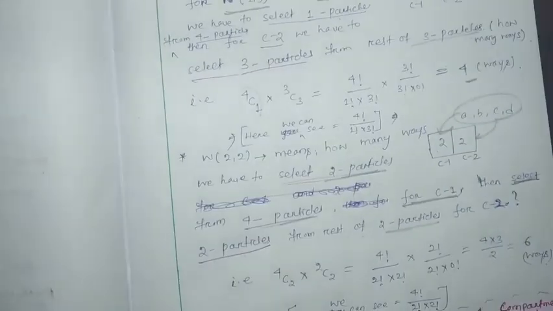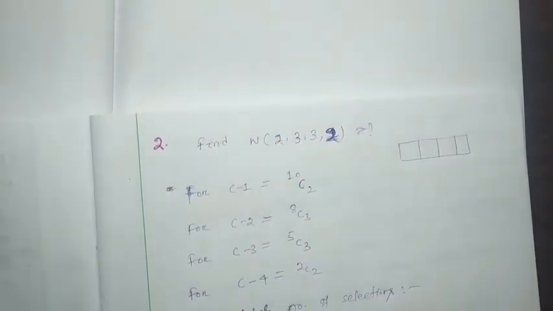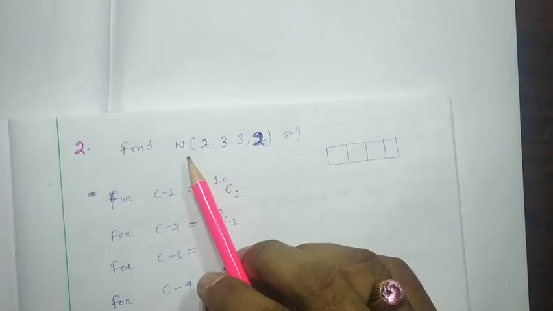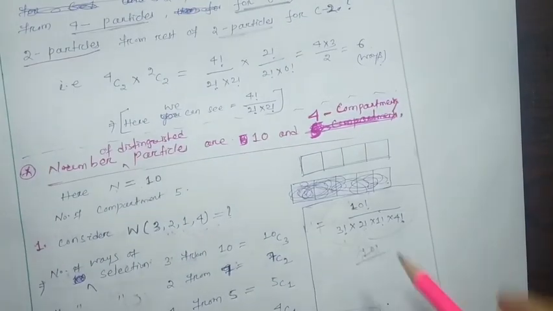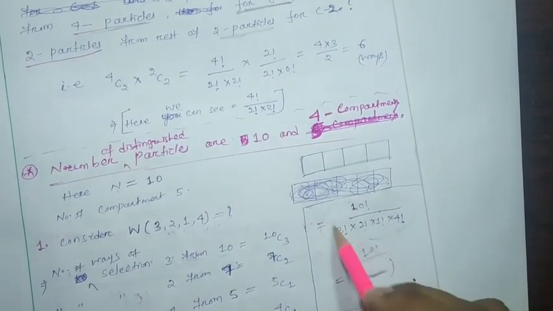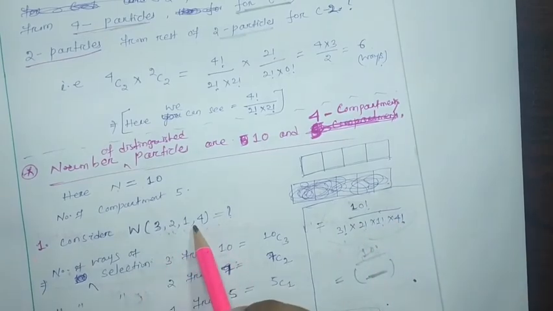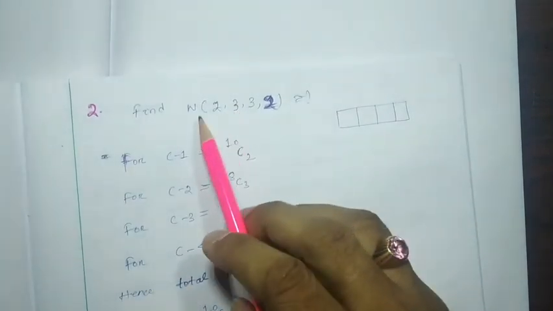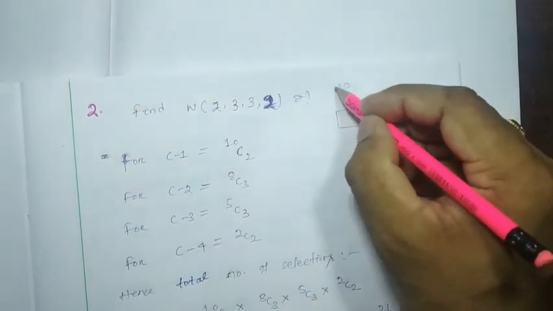Okay, now we have to consider another macro state, that is W2332. Sorry, so here we got how many, what will the answer here we got, that means the number of microstates possible for this macro state. Okay, now we have to consider another macro state, that will be W2332, where 10 particles are there.